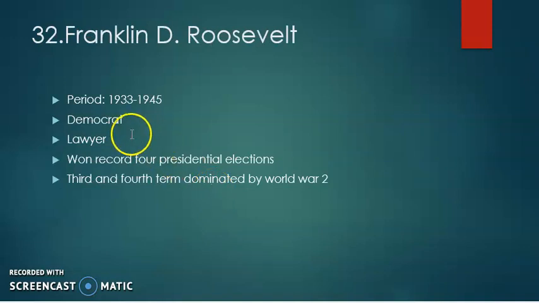The next president, Franklin D. Roosevelt, was the 32nd president of USA, and he ruled USA from 1933 to 1945 for the longest period. He was a Democrat, and before he was a lawyer too, and he won a record 4 presidential elections, and the third and fourth terms were dominated by World War II.